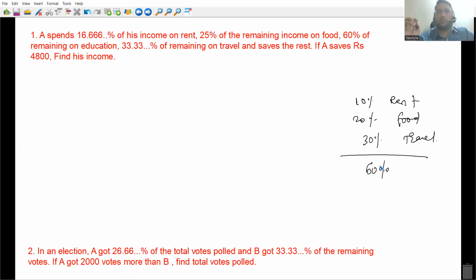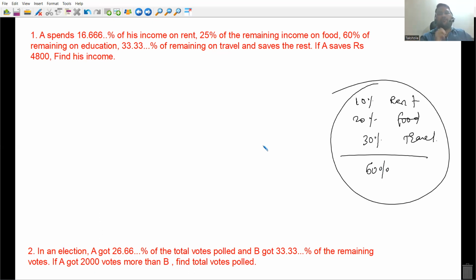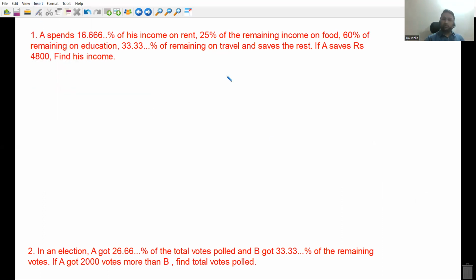Over your base is total income, everyone. For every percentage, the base is total income here. That is why I can do 10 plus 20 plus 30 percentages. But in this question, base keeps changing. 16.66% टोटल इनकम का निकालना है, 25% बचे हुए इनकम का निकालना है, 60% और बचे हुए इनकम का निकालना है. तो base keeps changing over here.